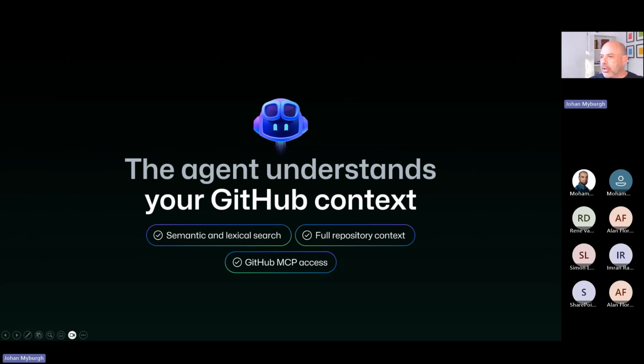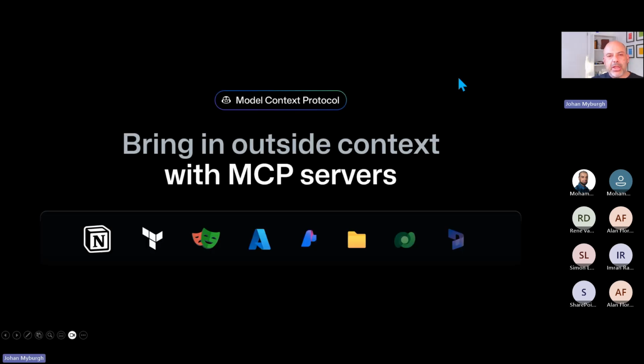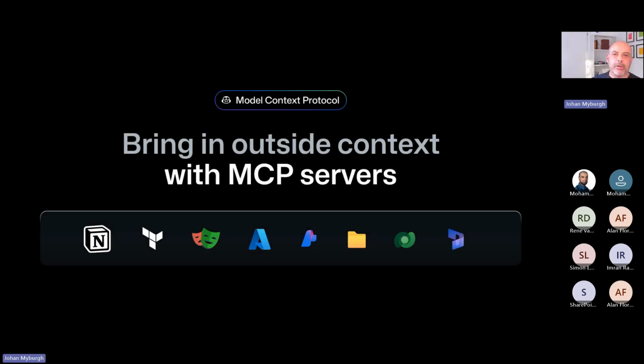So that's where it gets its context from, but you can also bring outside context with MCP servers. Model Context Protocol. This is essentially a formal name for a RAG implementation. It's basically an application server for RAG, if you want to see it like that. And MCP servers are essentially configuration that you can add to let the model respond to you in your development environment based on the own data that you might want to bring to the party.